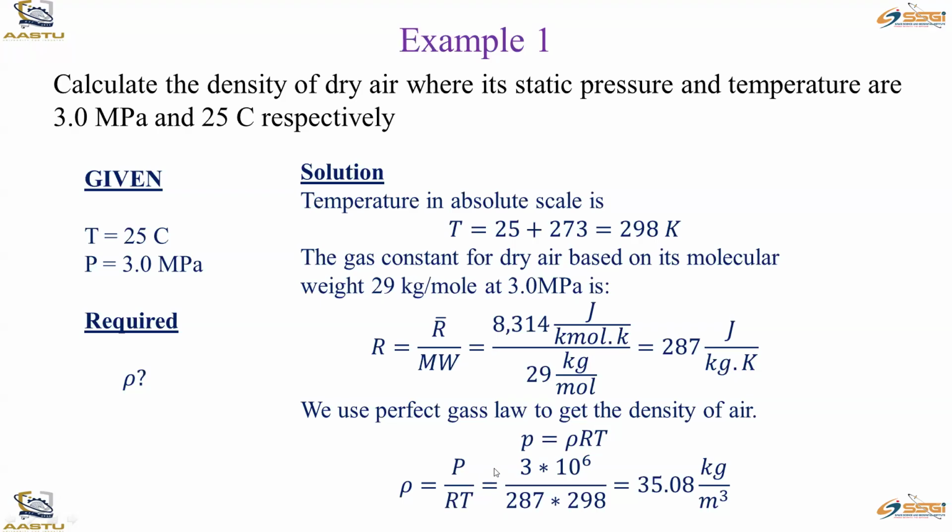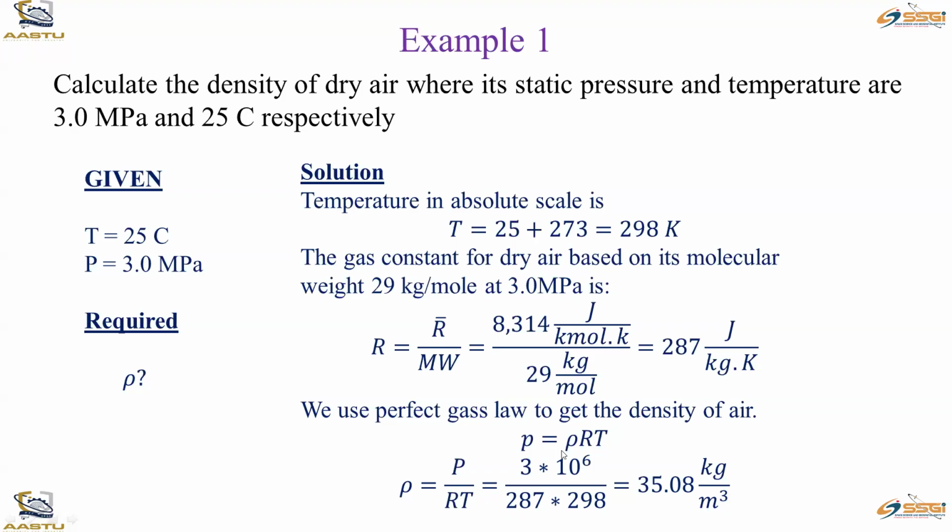So that means what? P is 3 times 10 to the power of 6 Newton per meter square, SI unit. You have to convert this megapascal into SI unit, so megapascal means 10 to the power of 6, and Pascal means Newton per meter square. By dividing this by R, which is 287, and T, which is 298, you can find 35.08 kilogram per meter cube.